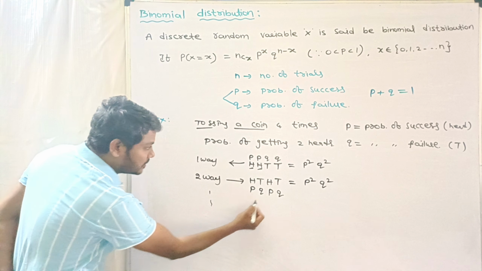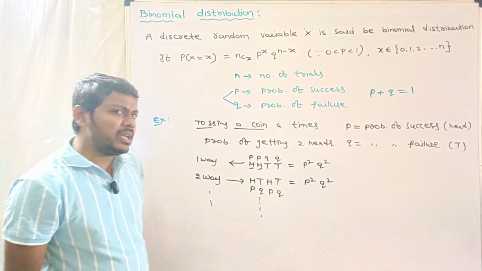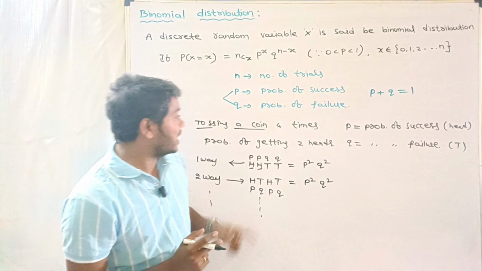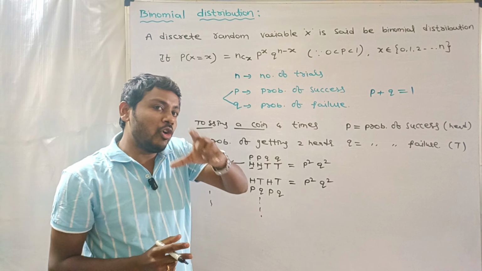And so on. In total, how many ways are possible? Here we are tossing a coin 4 times.